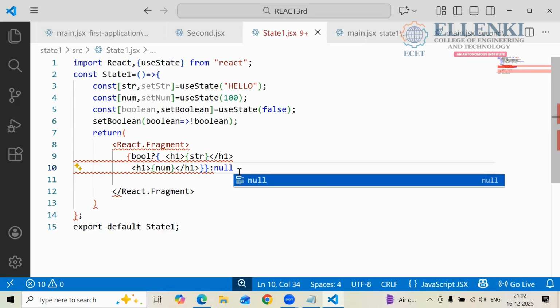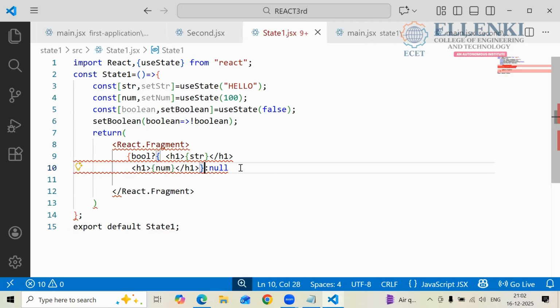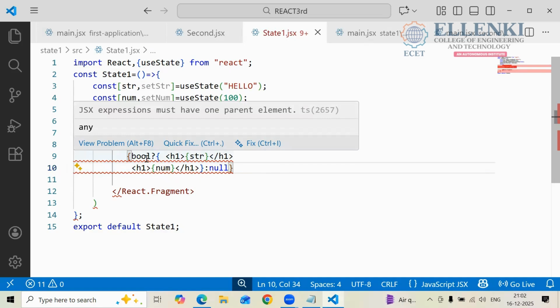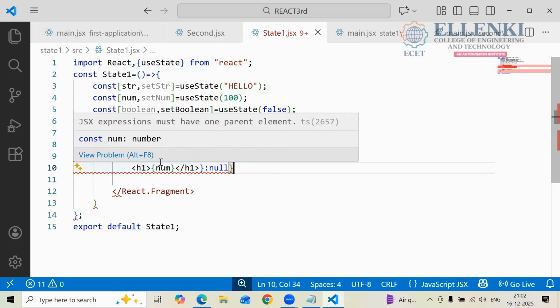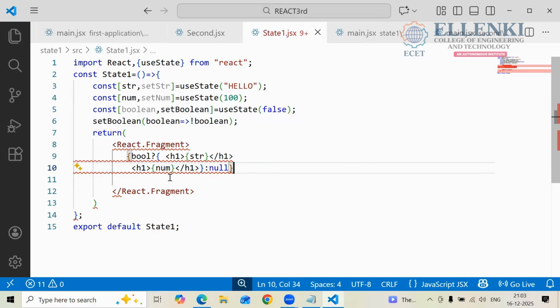So what am I doing here? Okay, an error will come, we will see it. If the boolean value is true, first you print whatever is in these curly braces, hello 100. Otherwise you have to move to the null.